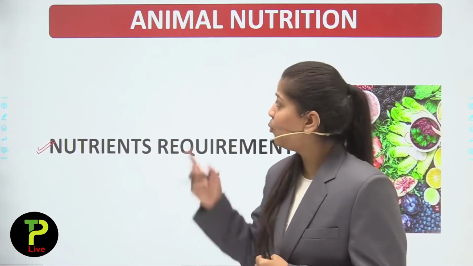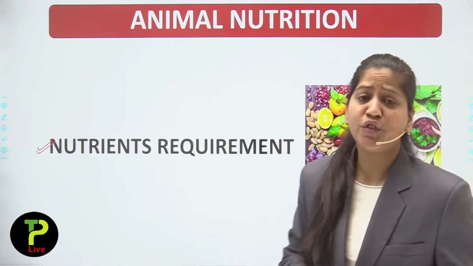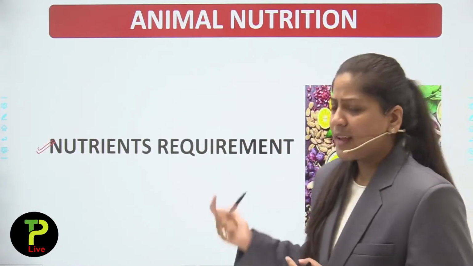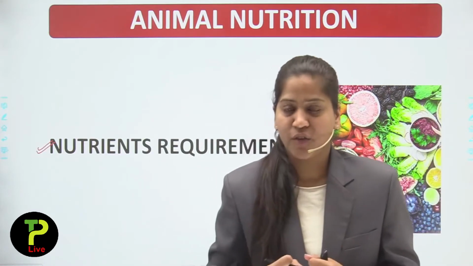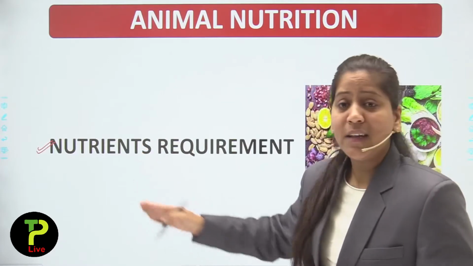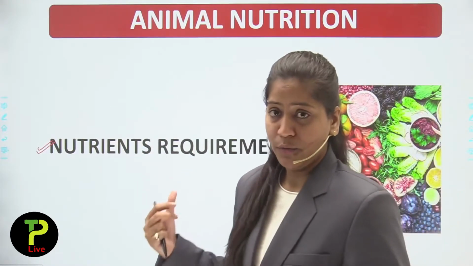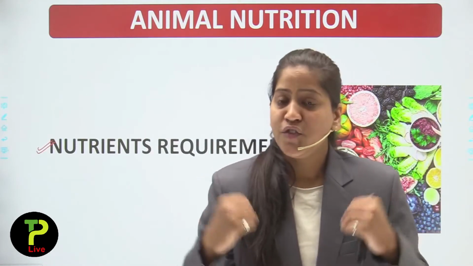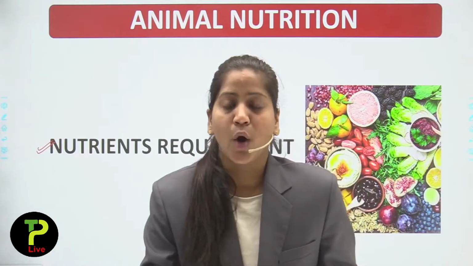The second subtopic is how we take food, that is ingestion or intake of food, the method or mode of intake of food.